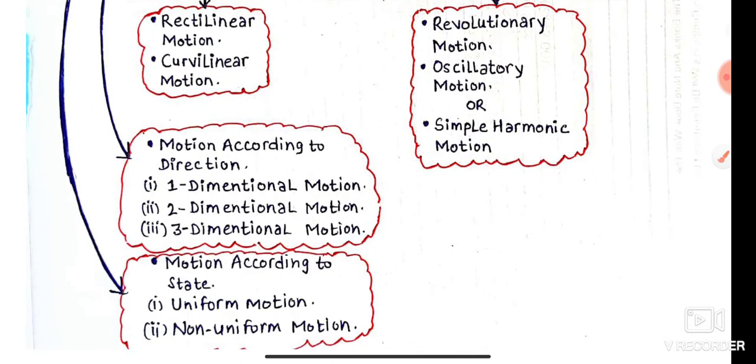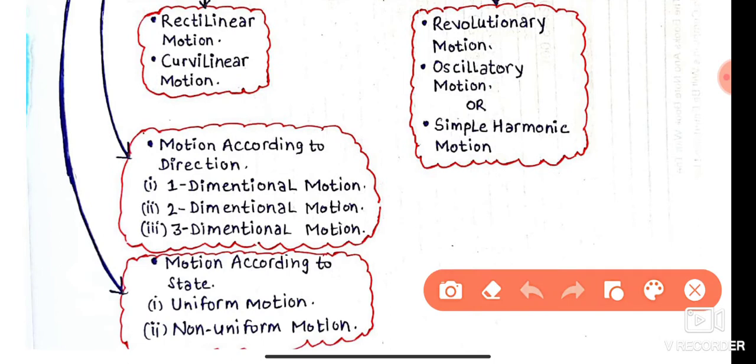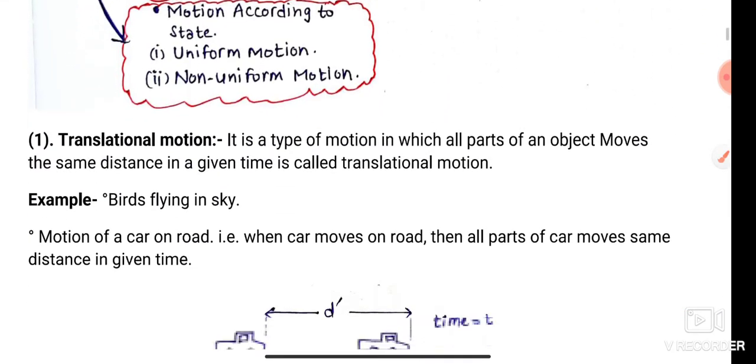Further classifications of motion are motion according to direction, one dimensional, two dimensional, three dimensional, and motion according to state. These are not in our syllabus. All the above motion types are not in our syllabus. Let us discuss one by one.